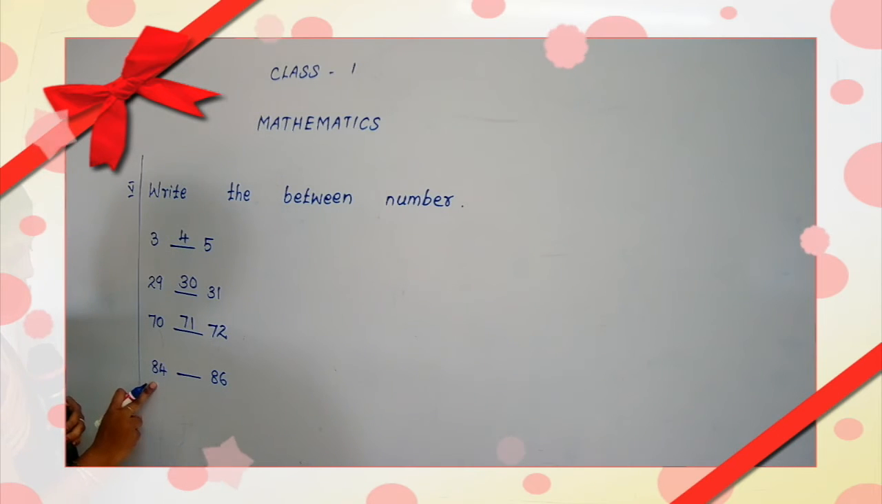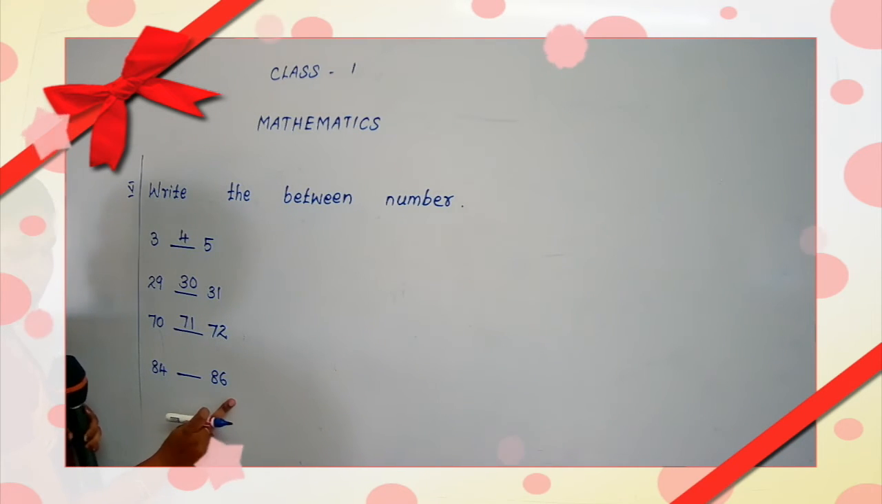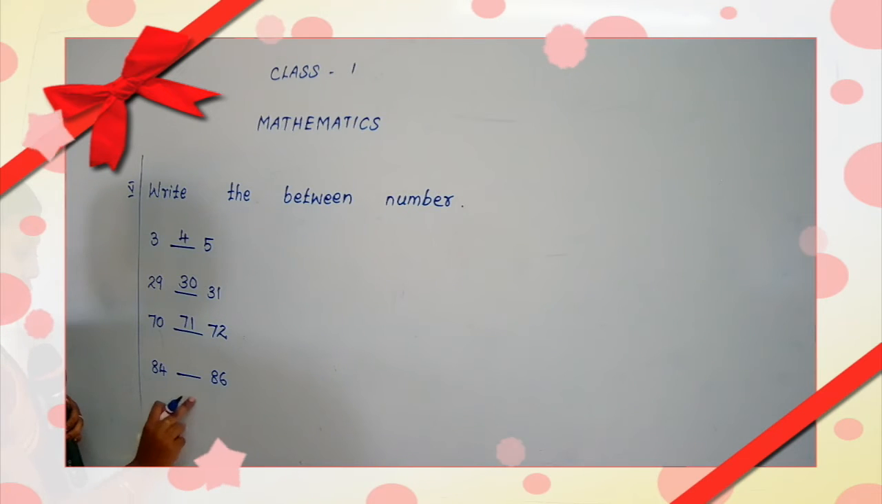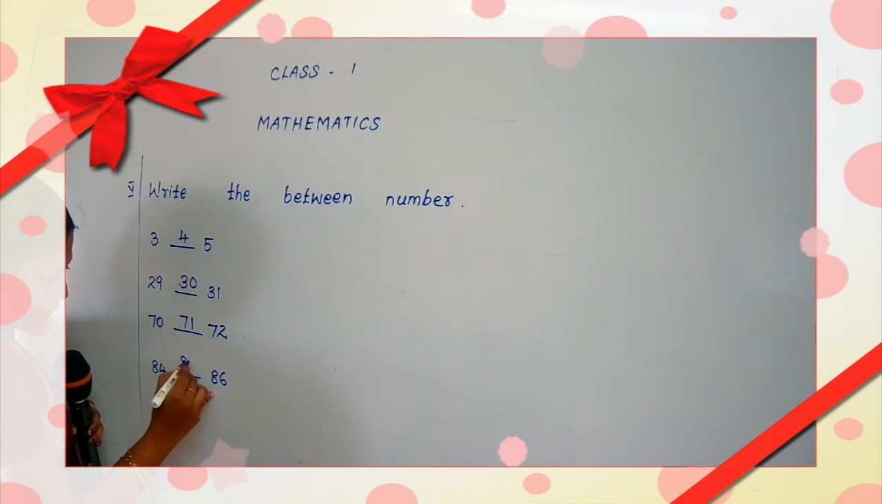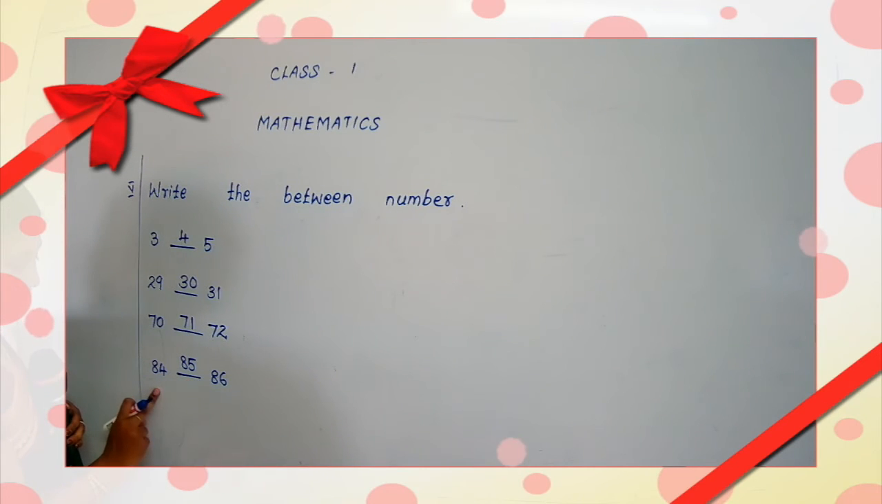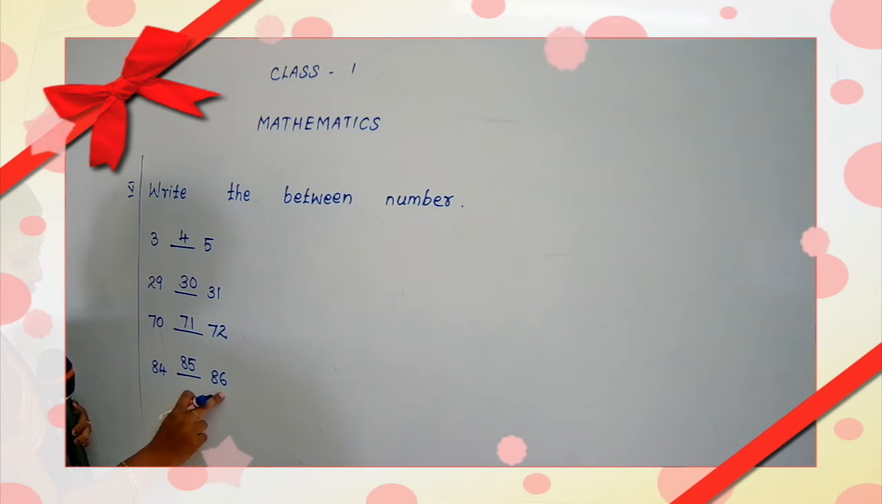Then what is this number? 84. Okay, 84. Then what is this number? 86. Okay. What comes after 84? 85. Yes, 85. Okay. The number between 84 and 86 is 85.